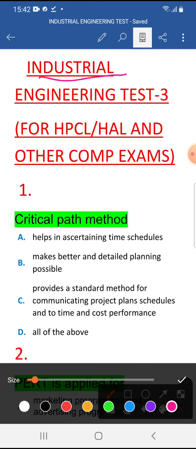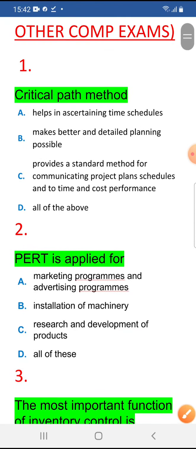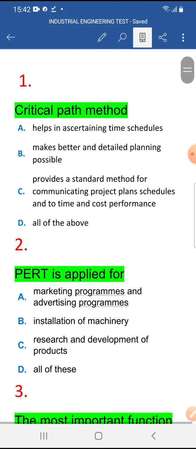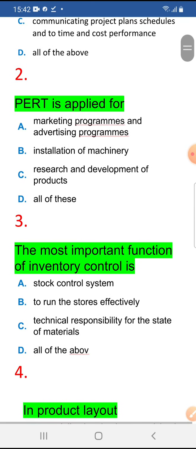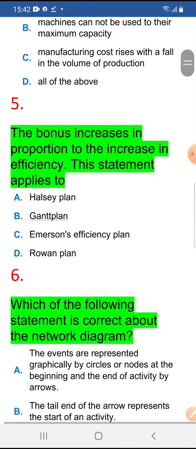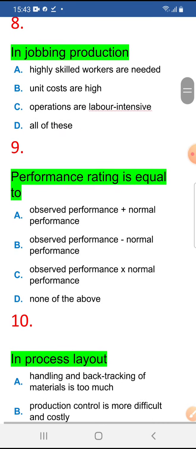In this test we will see a total of 52 questions. First you will see the questions, and I will give you the PDF link in the description. If you are unable to download it, I am scrolling through the PDF in the video. Just pause the video, look at the options and make your answers. After 2 minutes of scrolling, I will give my answers. That is the key of this test.